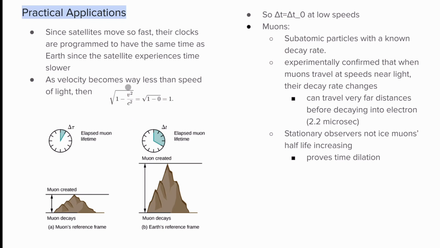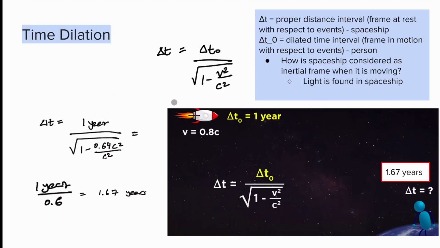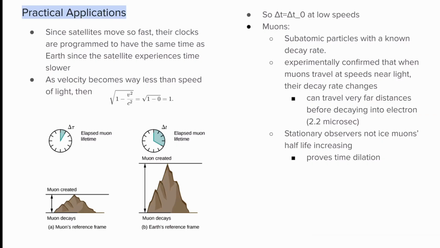Also, notice that as velocity becomes way less than the speed of light, this term approaches 0, and you get the square root of 1, which is 1. Plugging that back into the equation, you get delta t equals delta t naught, which shows that the relativistic time, the dilated time, and the proper time are equal to each other at low speeds. That's why you don't really experience special relativity here on Earth at slow speeds.